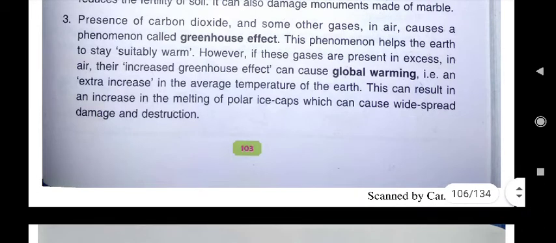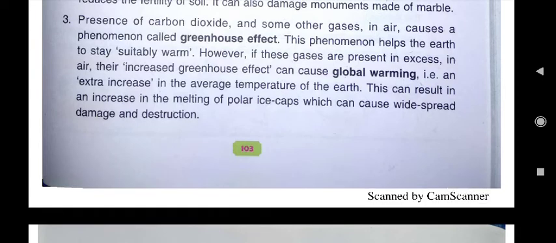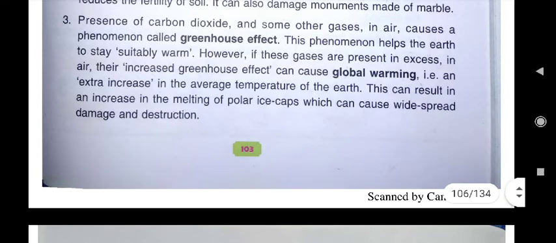Global warming means what? An extra increase in the average temperature of the earth. If the temperature of the earth increases, then the polar ice caps will melt, glaciers will melt down, and then there will be lots of destruction. So global warming is very harmful.